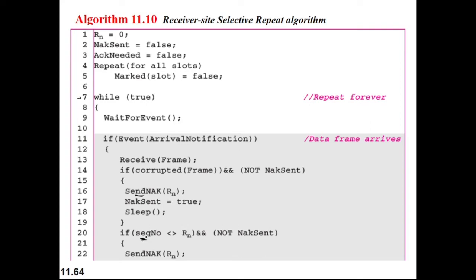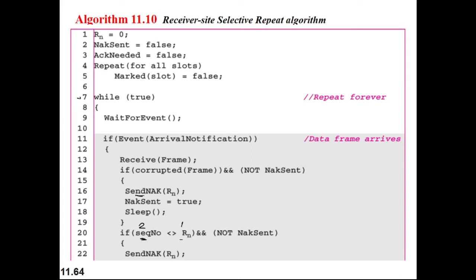Suppose frame 1 is not received, but frame 2 is sent by the sender, then the sequence number is 2, but Rn is equal to 1. So this value should be 2 and this value should be 1, because according to our flow diagram, Rn actually wants frame 1, but it received sequence number 2. So this number is mismatched.